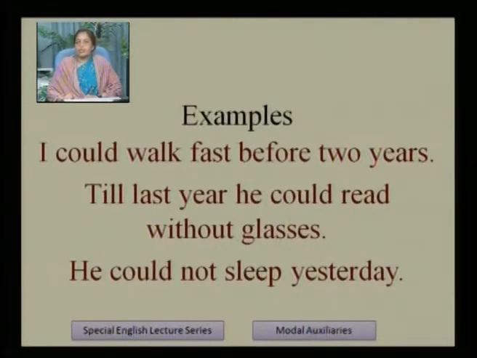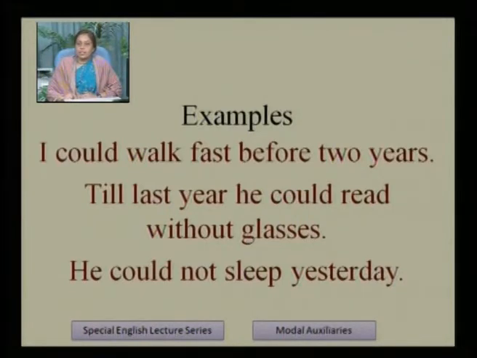Till last year he could read without glasses. Here also the period of past time is mentioned, till last year. So when we see till last year, then it is clear that it is the matter of past. So we have to use could. He could read without glasses. It is also the ability to read without glasses. He could not sleep yesterday.